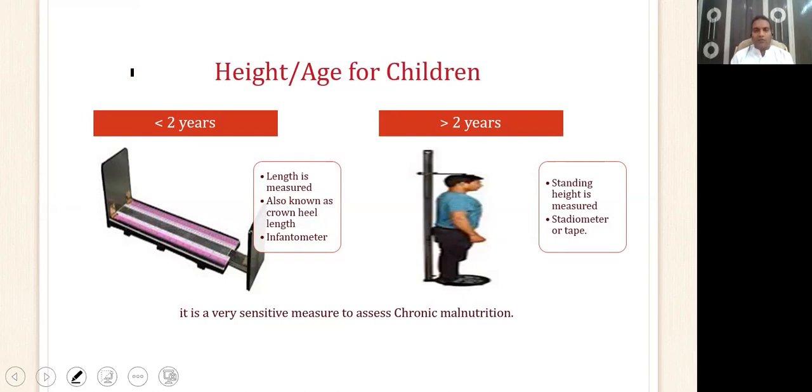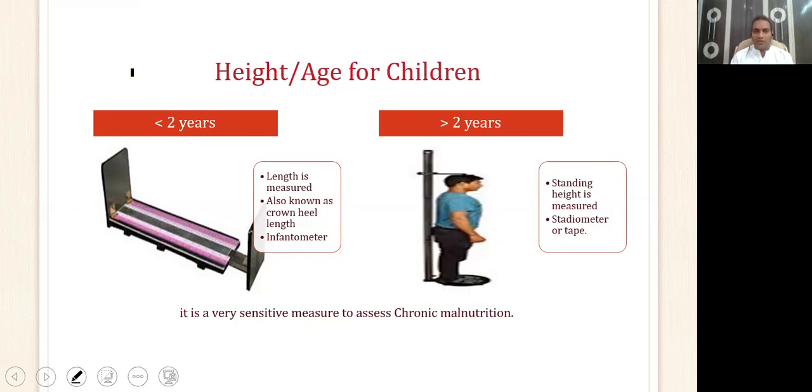Second method for anthropometric measure is height for age of the children. If the child is less than 2 years of age, then it is called length for age, and we use a special instrument called infantometer for measuring the length of the child. However, if the child is about 2 years of age and can stand erect, then we use a special instrument called stadiometer, or even a measuring tape is enough for us.